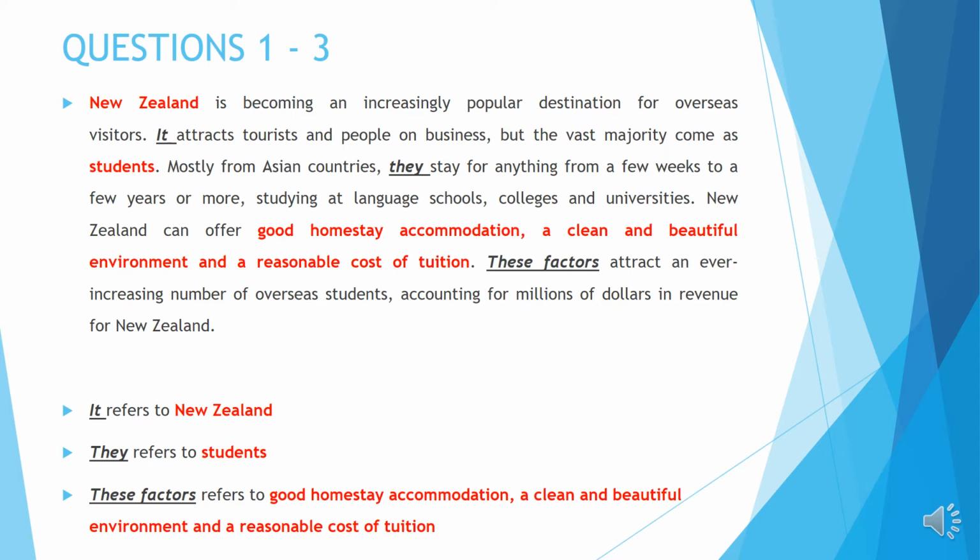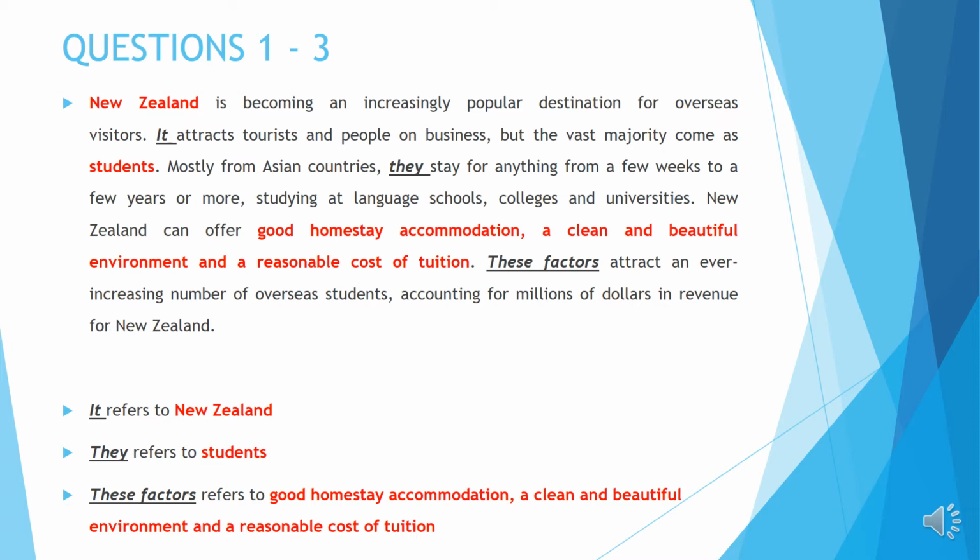Mostly from Asian countries, they stay for anything from a few weeks to a few years or more, studying at language schools, colleges, and universities. So if you look at the sentence, it says that they here go to New Zealand to study at language schools, colleges, and universities. So we know that they here is referring to students, because tourists and people on business normally don't go to a place to study. So they here refers to students.